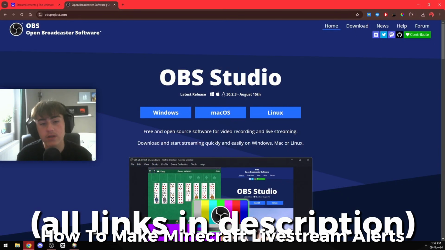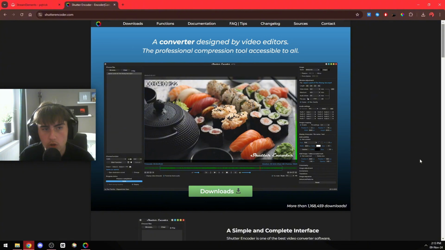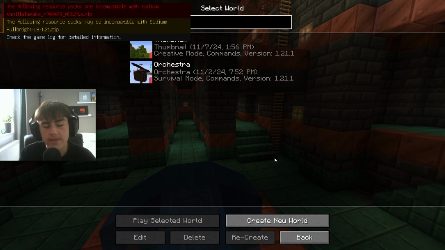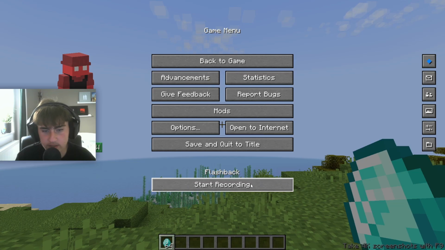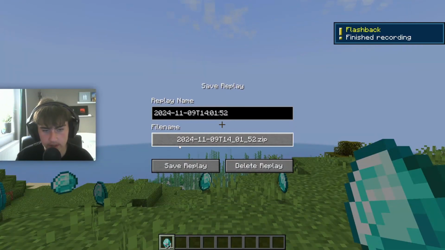All you need for this tutorial is OBS Studio, the Stream Elements website, and the Flashback mod. You also need Shutter Encoder. So once you've installed the Flashback mod and put it in your instance, you're gonna go ahead and launch the game. Then go ahead and join a random world, press start recording, and then go ahead and do whatever you want. Then once you're done, press finish recording and save your replay.